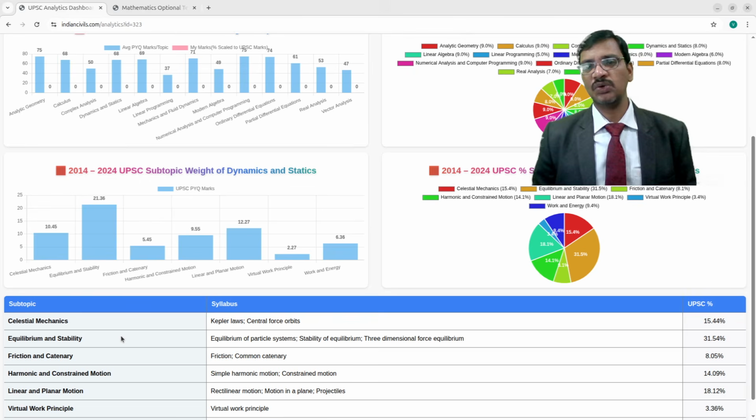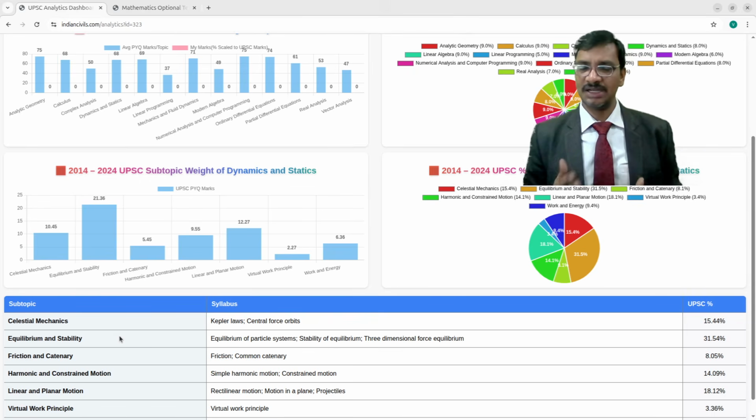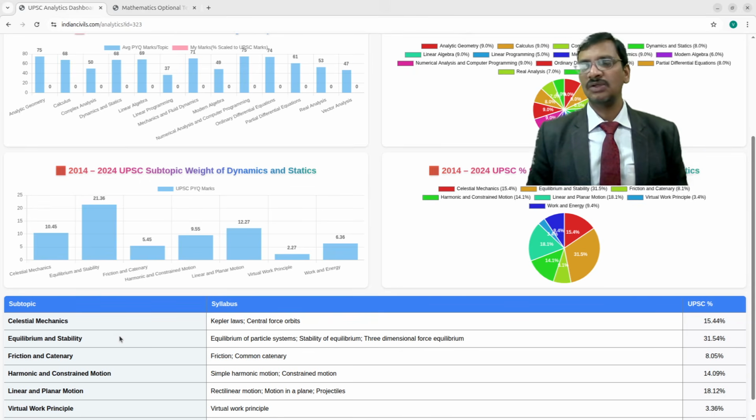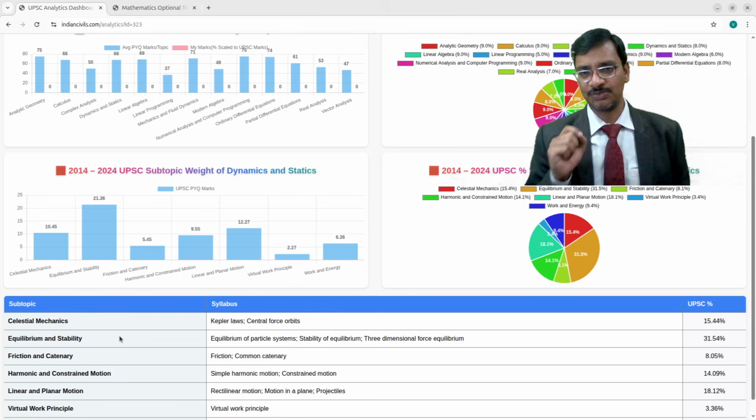That means if at all you wanted to leave the mechanics statics and dynamics part, then you first prepare only the equilibrium portion. So for that equilibrium portion, there is a very high probability that you may get the questions directly from that particular portion even this year also, because consistently it is focused more, and that is the only portion which has got 35%.